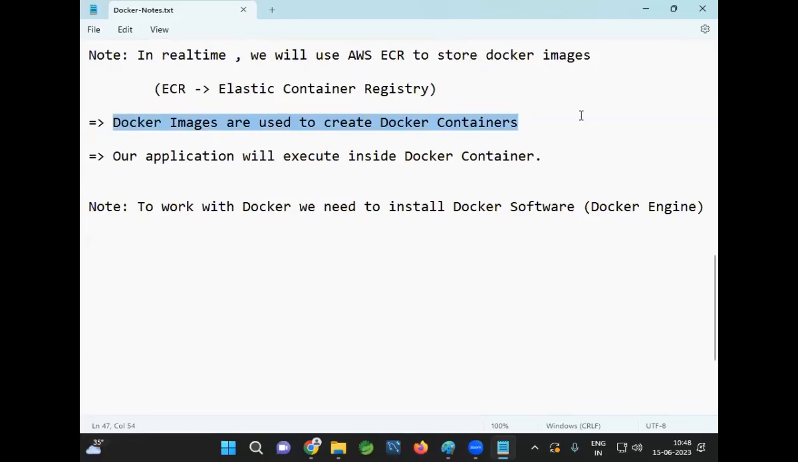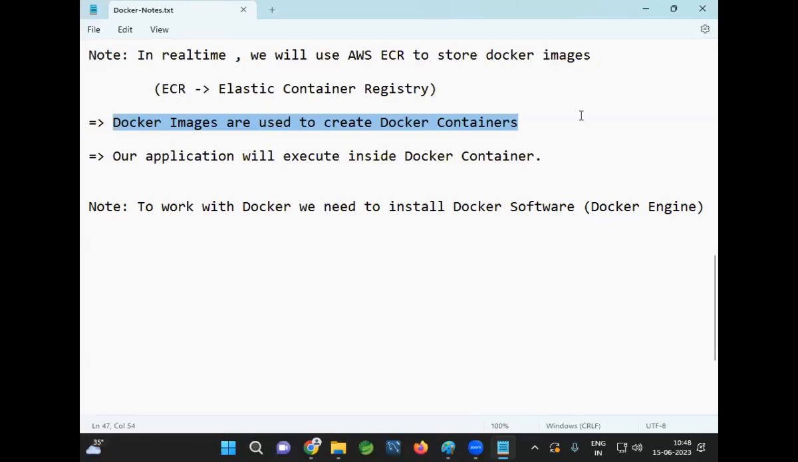What is a container? Inside the container, our application is going to execute. Container is nothing but virtualization. So in one operating system, another operating system is going to execute. I'm using Windows. When I run the Docker image, Docker container will be created. Remember, Docker containers are Linux machines. Every Docker container is one Linux virtual machine. So whenever we run the Docker image, one Linux machine will be created in the runtime.